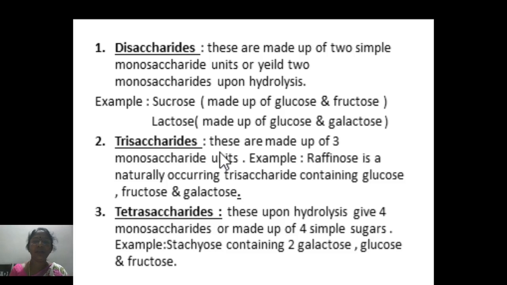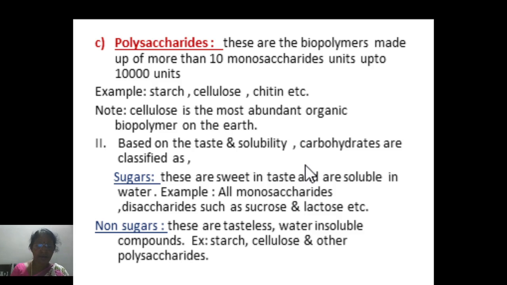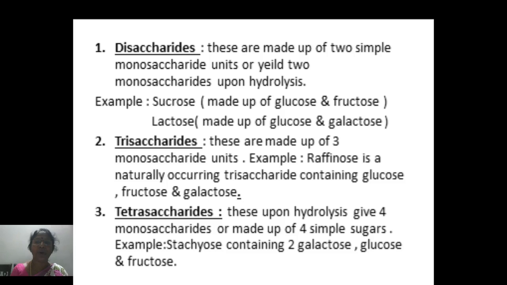If an oligosaccharide is composed of three monosaccharide units, then it is called a trisaccharide. The naturally occurring trisaccharide is raffinose, which is composed of glucose, fructose and galactose. Three monosaccharides: glucose, fructose and galactose.